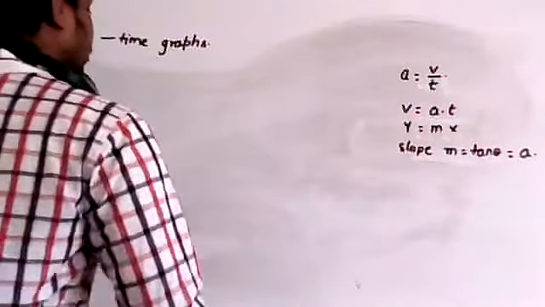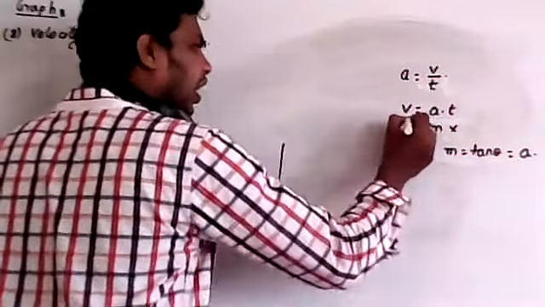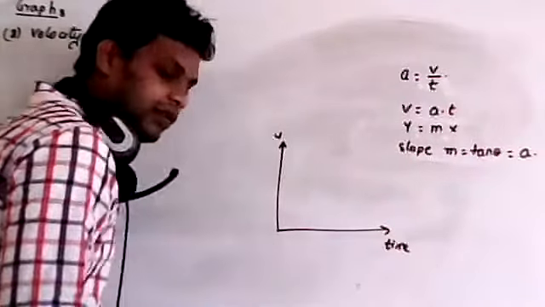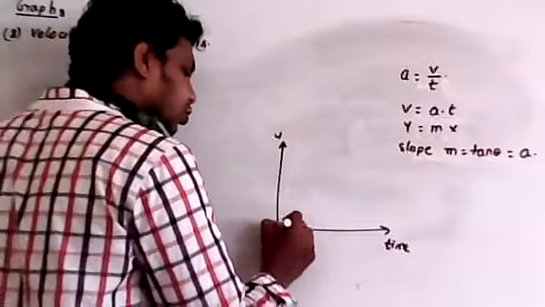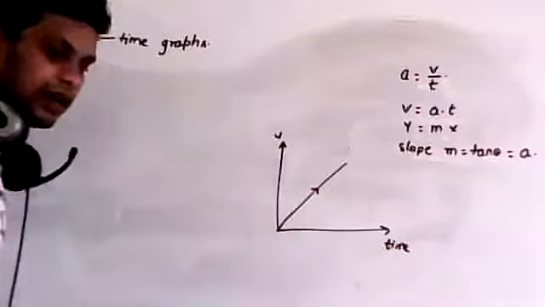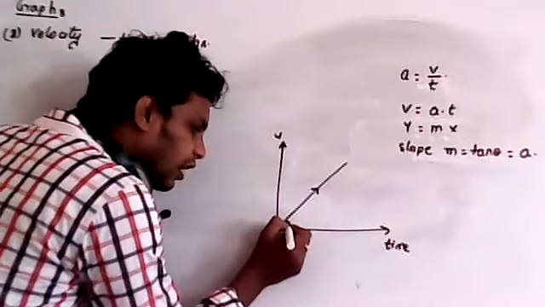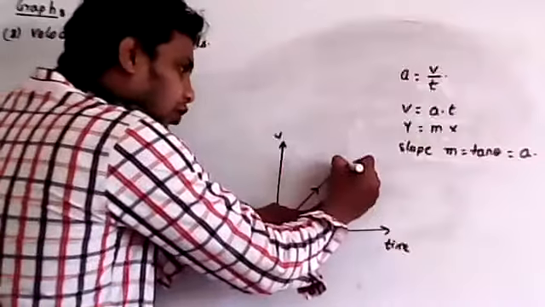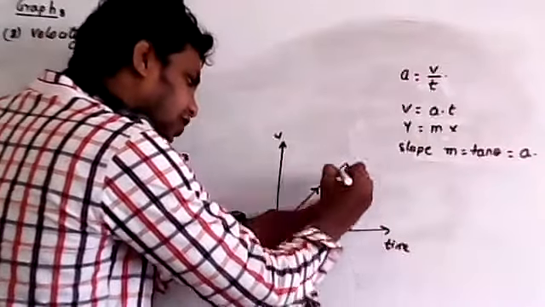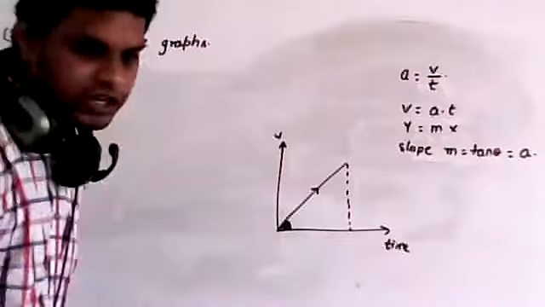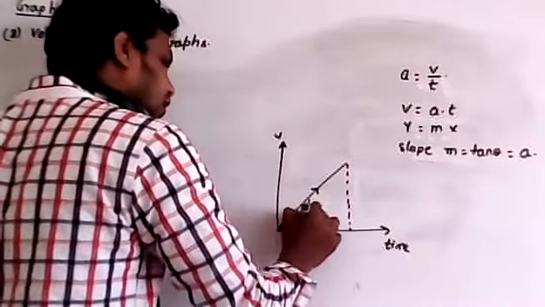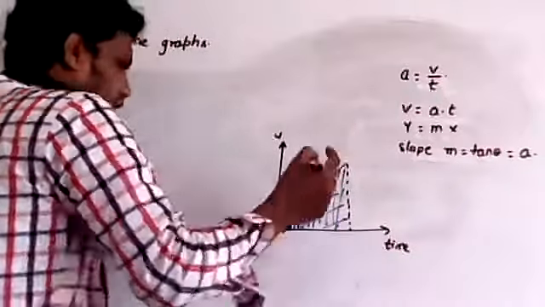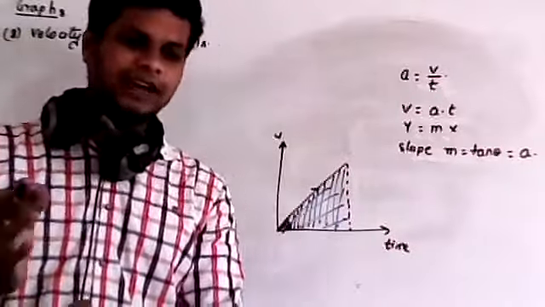Now remember, if you draw the graph between velocity on y-axis and time on x-axis like this, then the slope of this graph, tan theta, will give acceleration. Now I will draw one projection from here. Now it occupies some area. Let us say it is in the form of a triangle or something else.